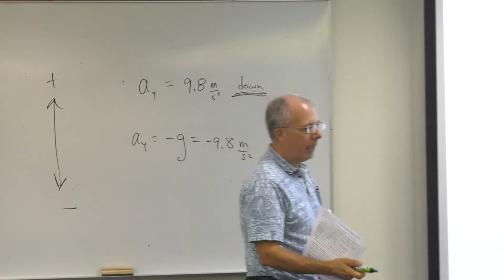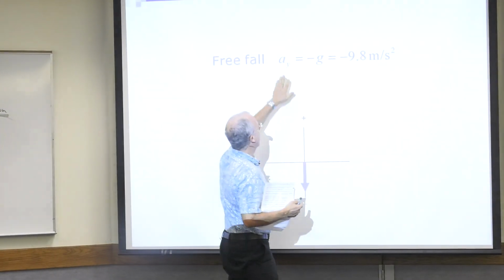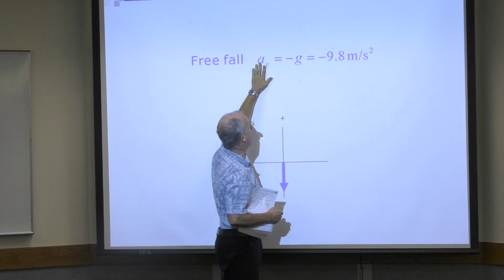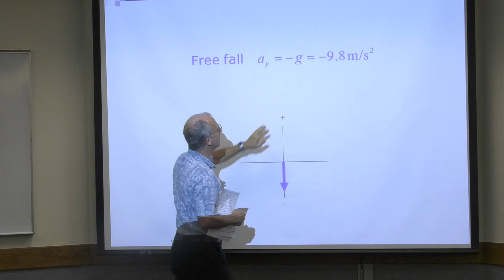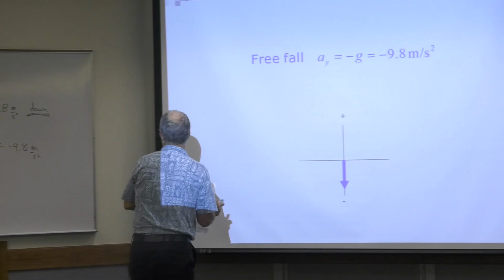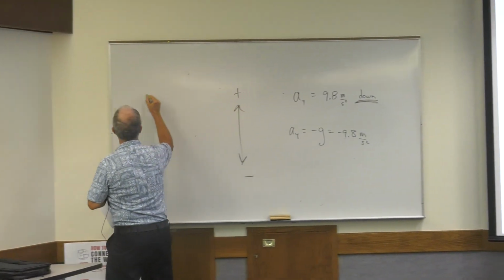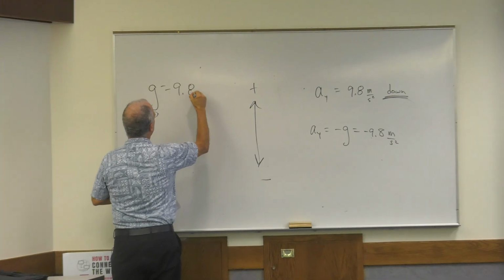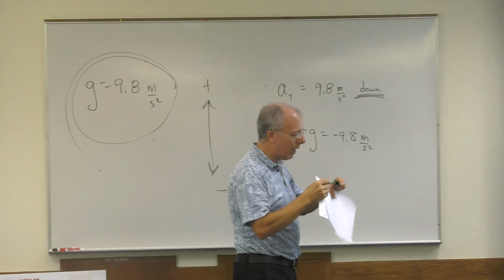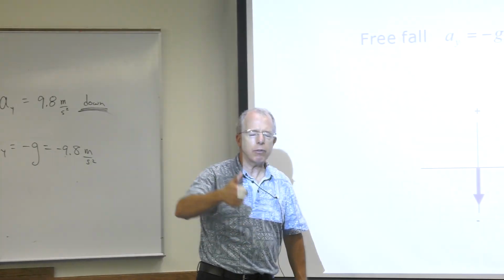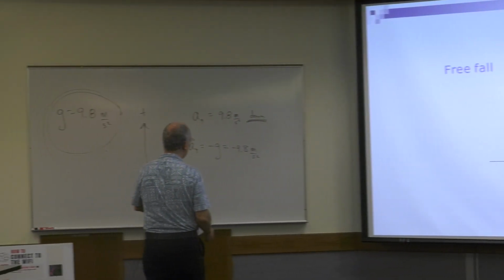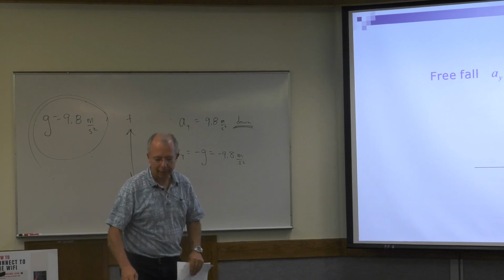So in our equations, which you'll see in a few minutes, we're not going to write a sub y when we're talking about free fall. We're going to use minus g. Now notice, minus g equals minus 9.8 meters per second squared. So what's g? g is positive 9.8 meters per second squared. So many students get mixed up with that. g is a positive quantity. Don't forget that.